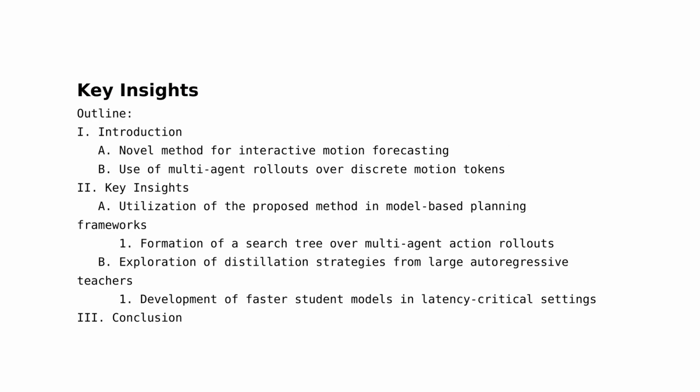Key insights. 1. The paper introduces a novel method for interactive motion forecasting that leverages multi-agent rollouts over discrete motion tokens. 2. The proposed method can be utilized in model-based planning frameworks, enabling the formation of a search tree over multi-agent action rollouts. 3. The paper suggests exploring distillation strategies from large autoregressive teachers, which can lead to faster student models in latency-critical settings. Key contributions.